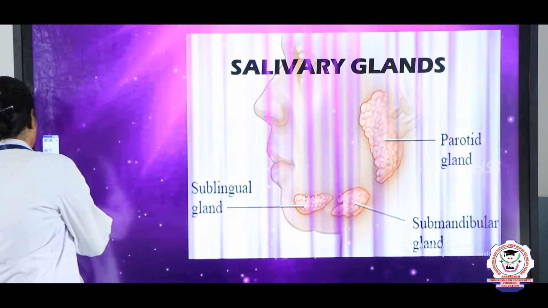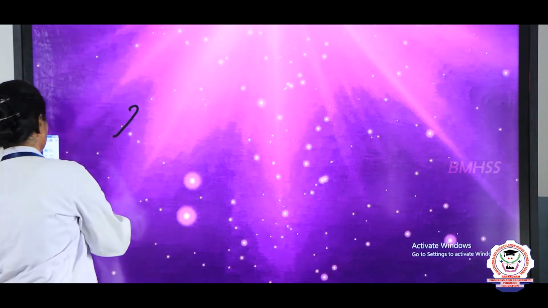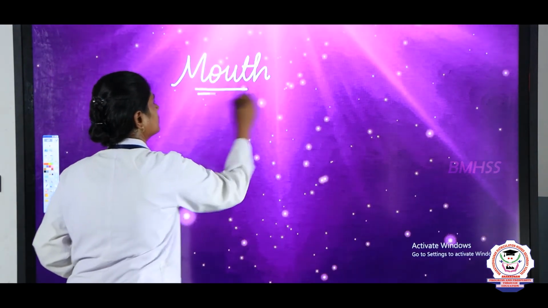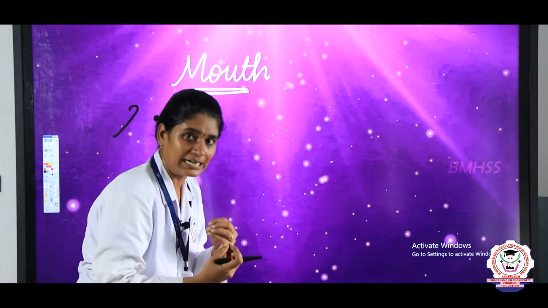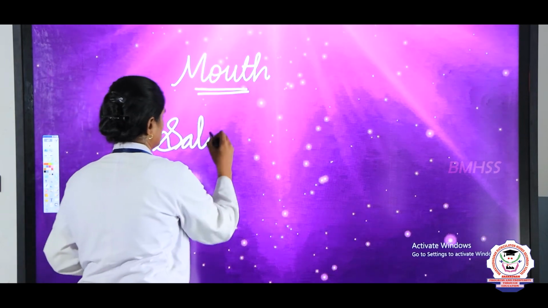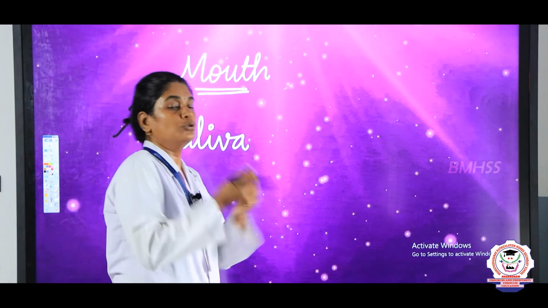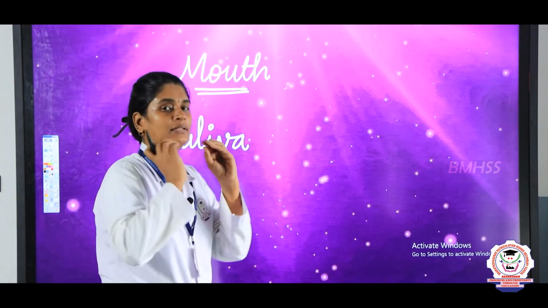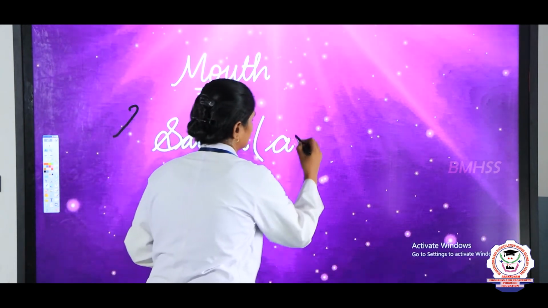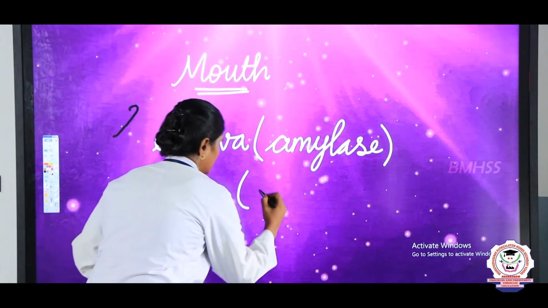Okay. Inside the mouth, the salivary glands produce saliva. This is actually a juice produced by our mouth, by the salivary glands, and this saliva has an enzyme called amylase. This amylase is also called as ptyalin.